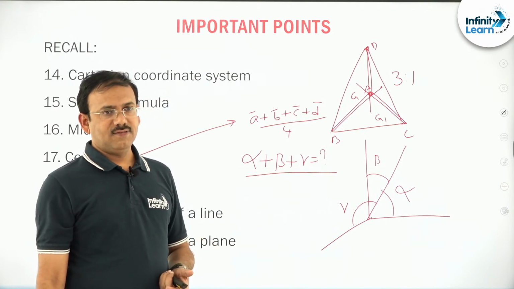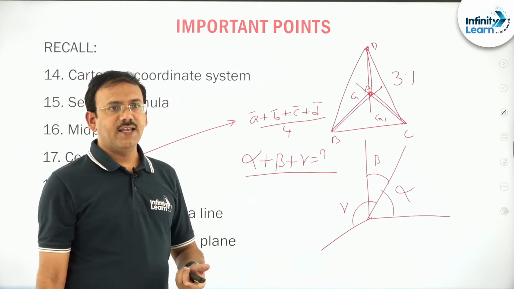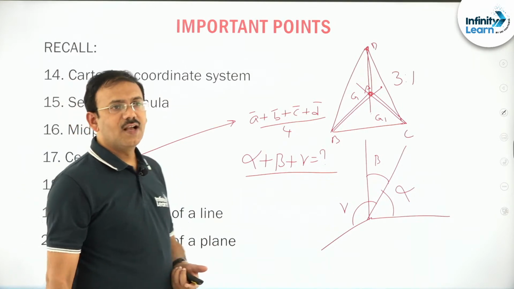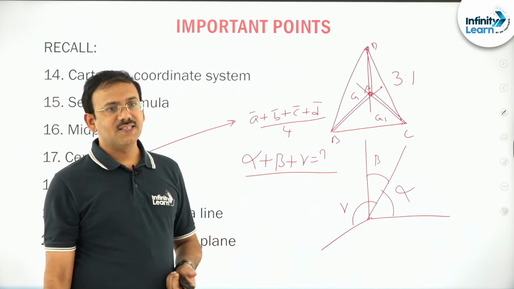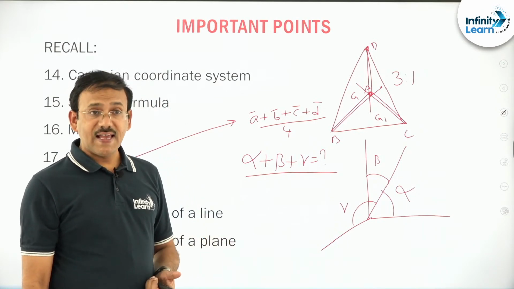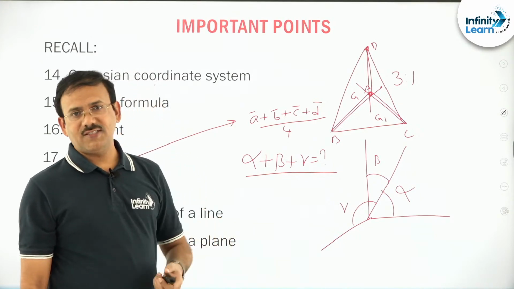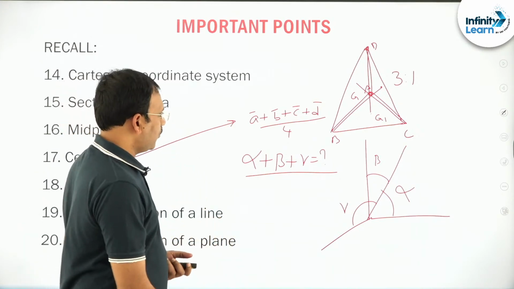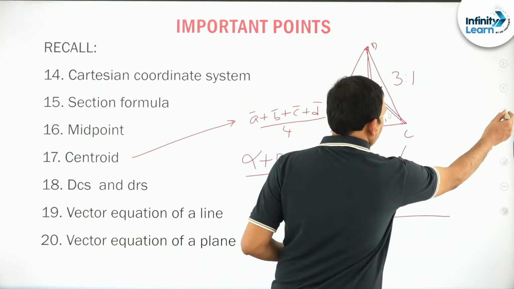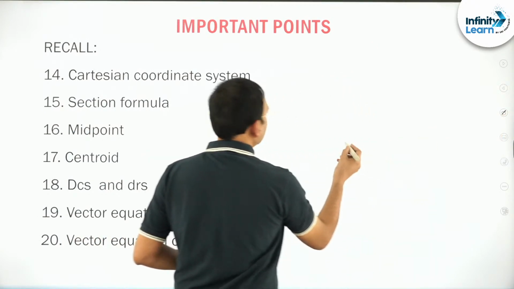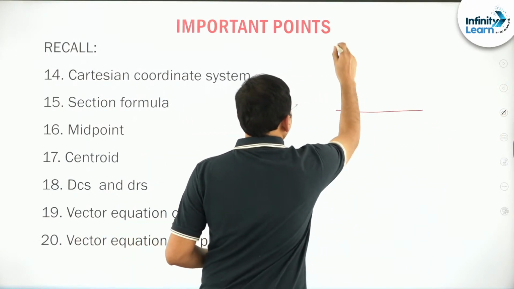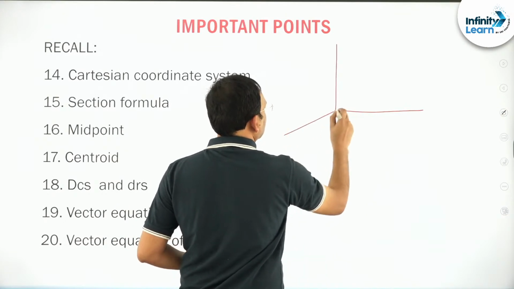In fact, one point is alpha plus beta plus gamma is not constant. Like in 2D geometry, alpha plus beta plus gamma is not constant. First, it is the foremost important point, friends. So these are the things.